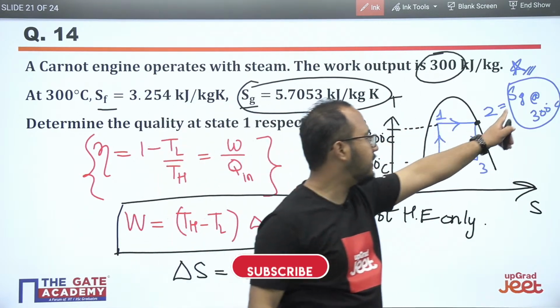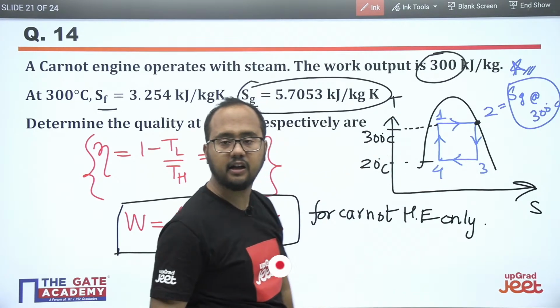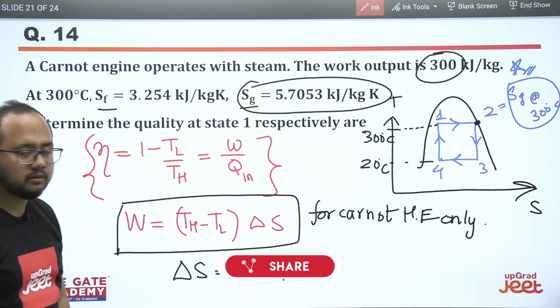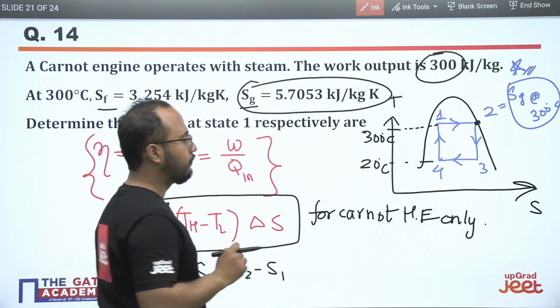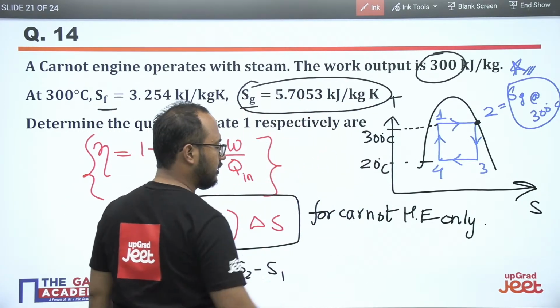At state 2, it is the value of Sg at 300 degrees Celsius. I hope it is clear to everybody, right? So this point you should remember. For state 2, you have to write this particular value. It has been given in the question.